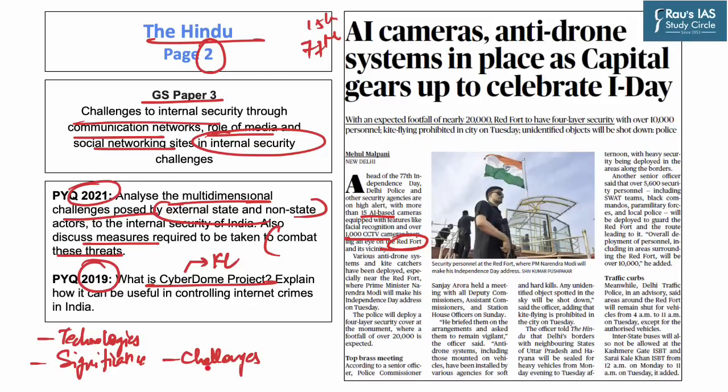Further, we will also discuss challenges in extensive use of such technologies. Then, our discussion will be concluded by a suggestive way ahead that will highlight measures that can be undertaken in order to make use of such technologies more effective. Hence, let us start off our today's discussion by discussing technologies that are used by law enforcement agencies in India.